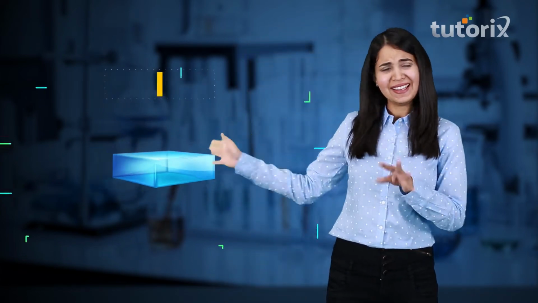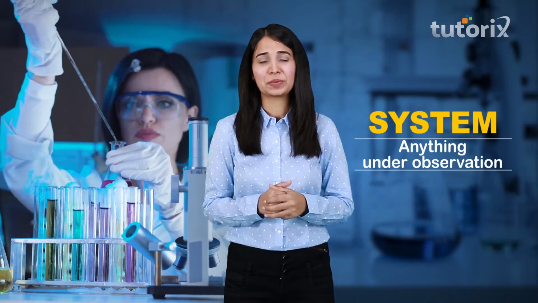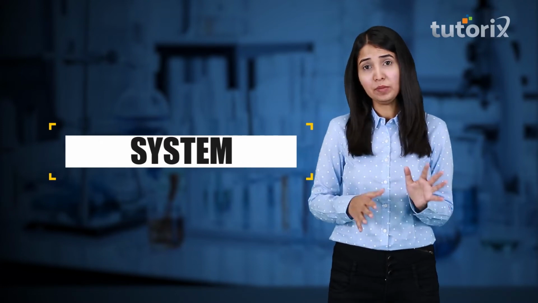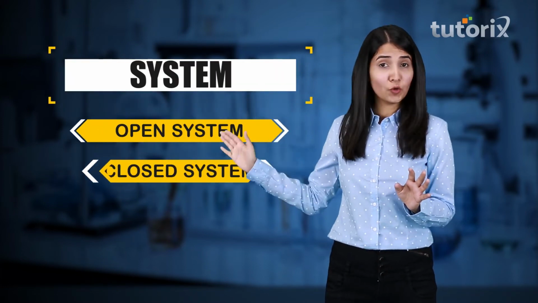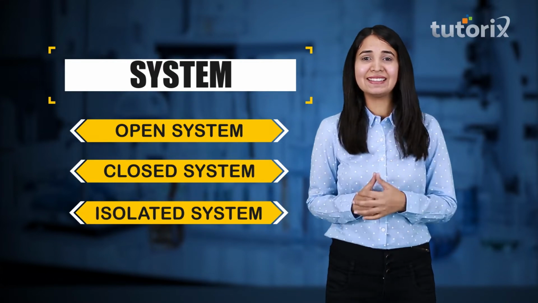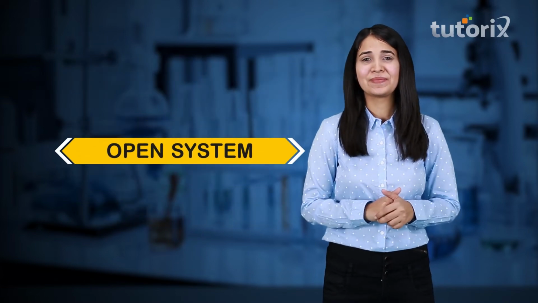Hi friends, in our last class we talked about the term system. That means anything under observation. It has different types, and system is classified into three categories, namely open system, closed system and isolated system. Well, let's understand them stepwise and first of all let's talk about open system.